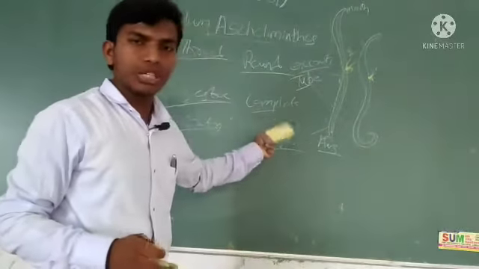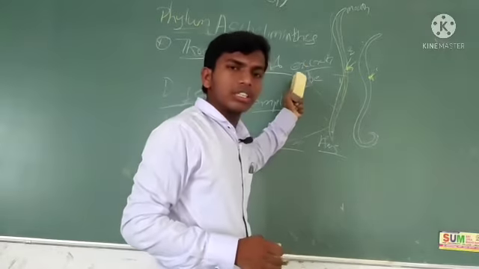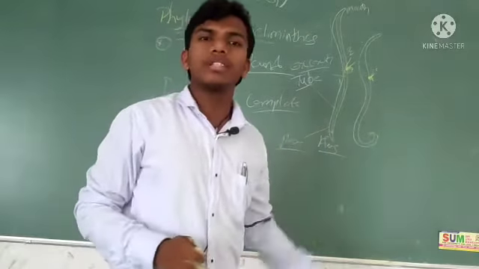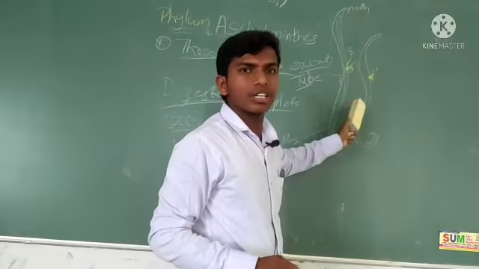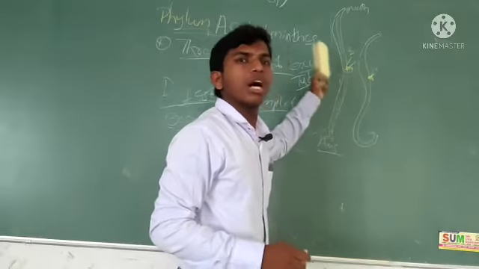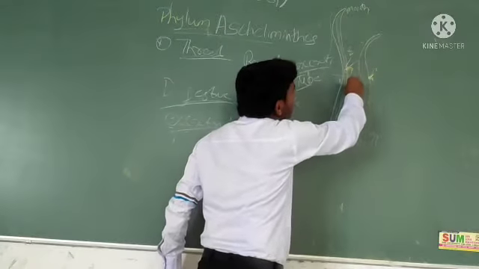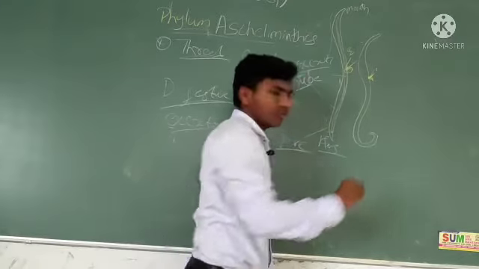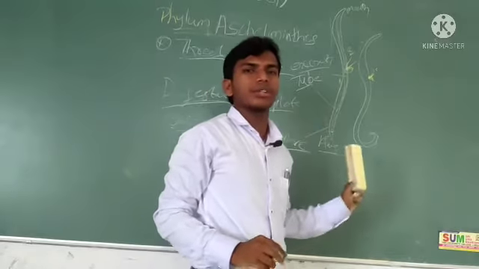Here there are no flame cells, but through the excretory tube and excretory pore they excrete unwanted substances. Whatever unwanted substance is in the body passes through the excretory tube and comes out through the excretory pore. Okay, this is the excretory system.